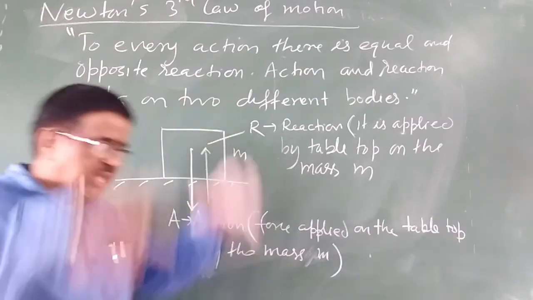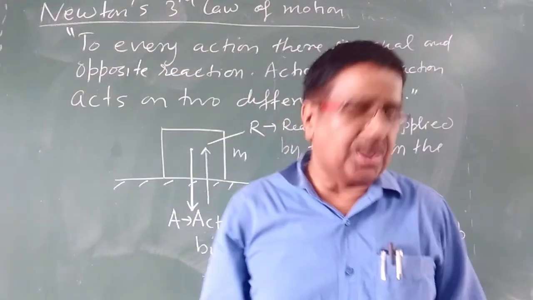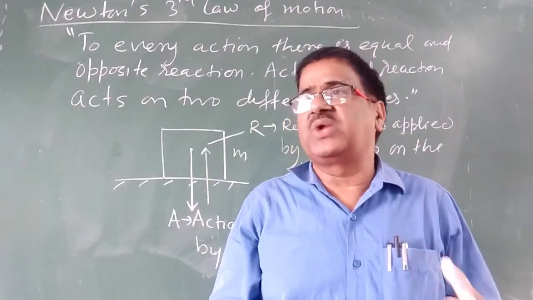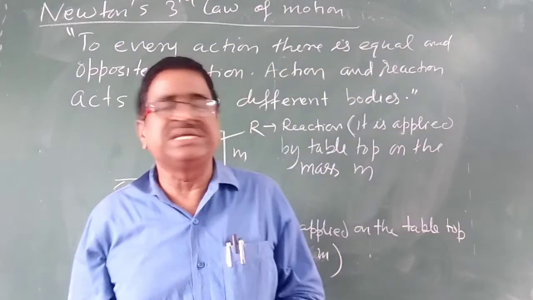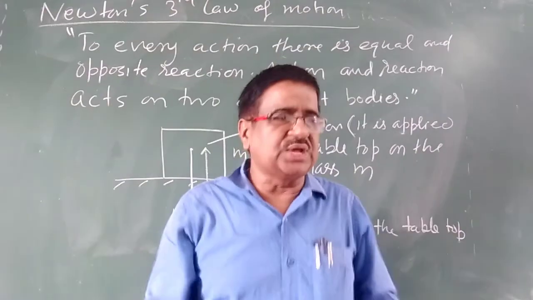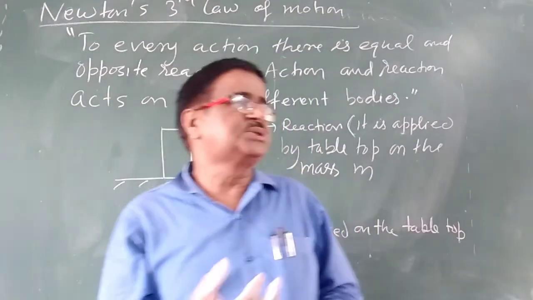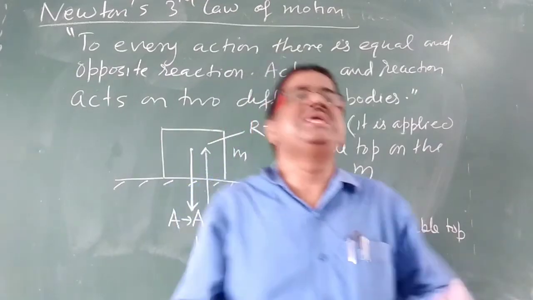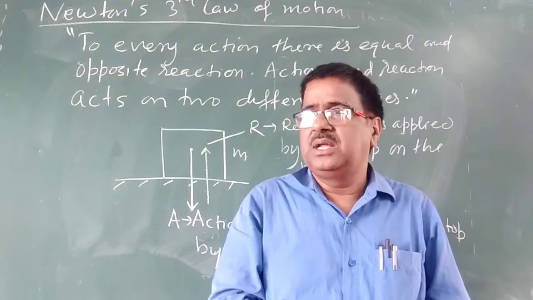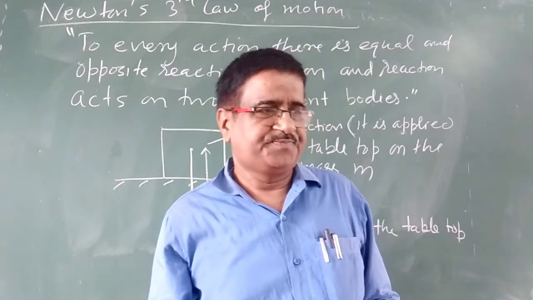If we are standing on the ground, we are acting on the ground with our mass and gravity altogether. The weight of myself is the action on the ground. The ground is applying the reaction on me, and that is why both are equal. That is why we are stable on the earth's surface.